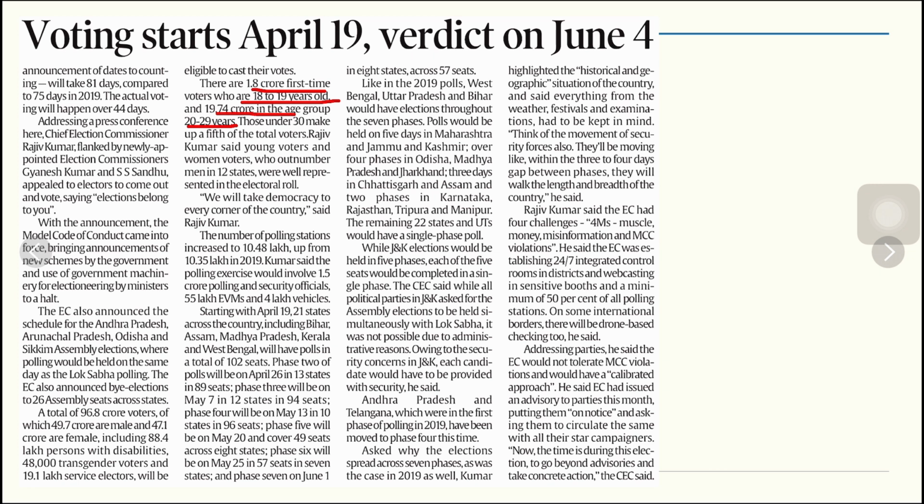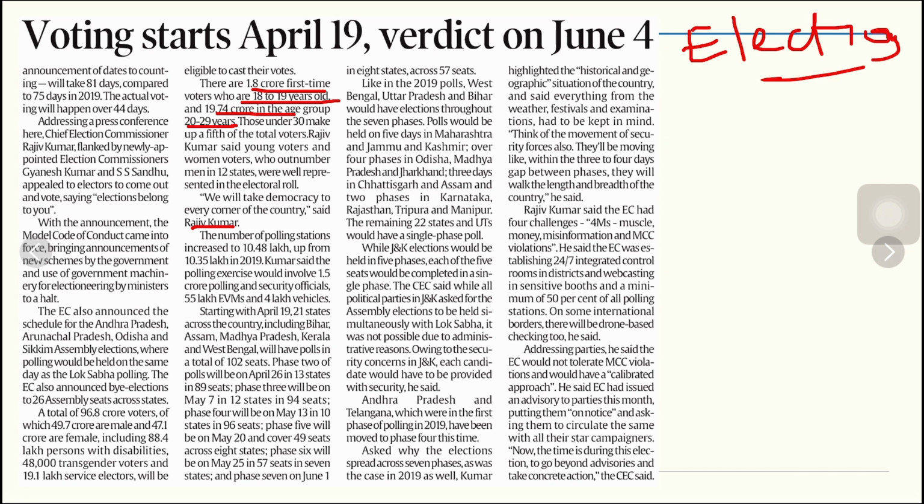So democracy is definitely not only getting strengthened, but it is also getting diversified, and there are chances that with the elections, the democratic framework with the initiation of this target base will get only and only youthful in our country. Now we talk about how we will take democracy to every corner of the country, says Rajiv Kumar. Elections are a mechanism where those who conduct elections go to the nook and corner of our country, and they get the vote cast from those people.